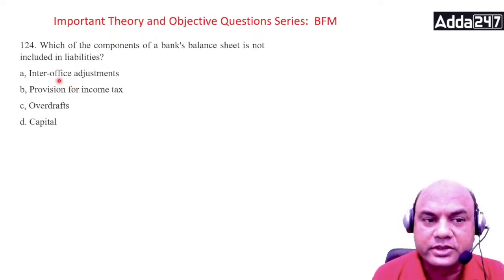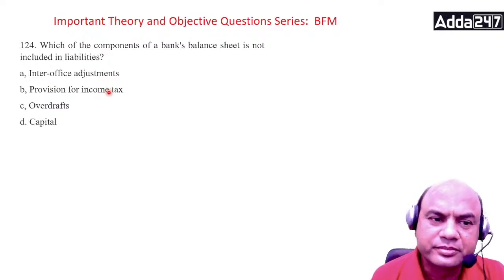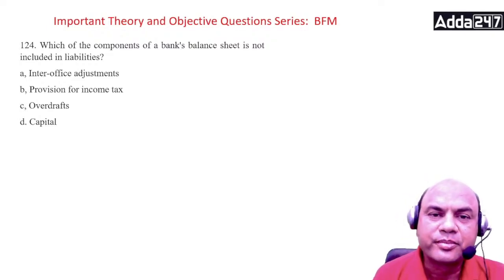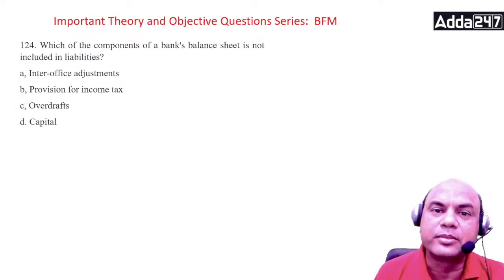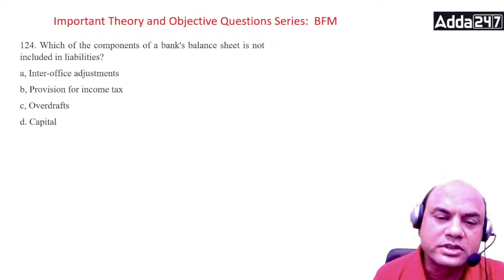Provision for income tax. So liability means I have to pay. So this I have to pay, right? Overdraft. Now what is overdraft? This is something important. Overdraft is a loan. It's a bank product. So how can it be included in the liabilities? Overdraft is a loan. What are loans in the banking system?